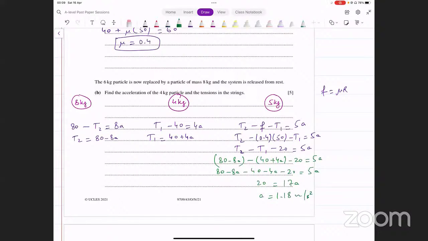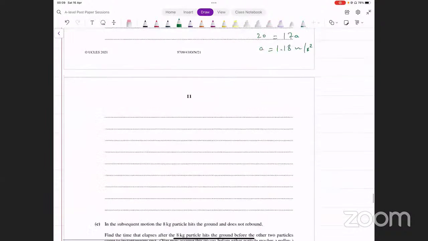ठीक है? Any problems with this? That's the acceleration that we were looking for. तीनों उसी acceleration में move कर रहे हैं. So this is the final result. Okay, let's move on.